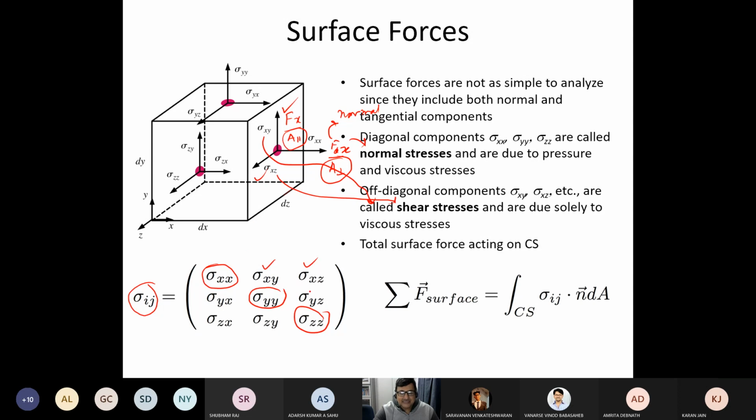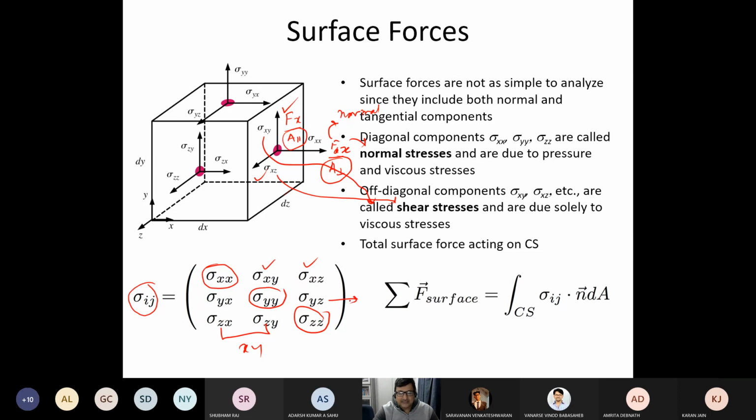Sigma yx and sigma yz are again acting on which plane? This is xz plane. And sigma zx and sigma zy are again acting on which plane? This plane is the xy plane. So these three are all in the xy plane. These three are on what?